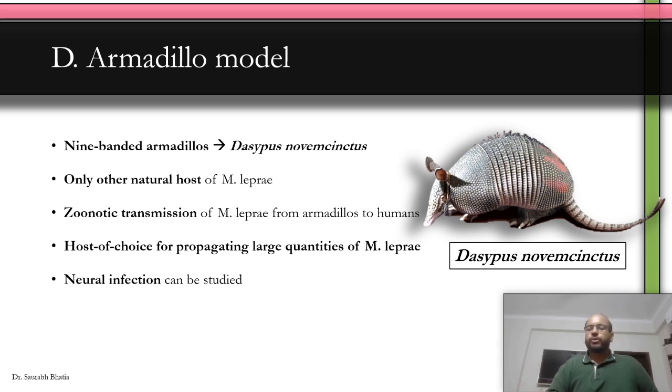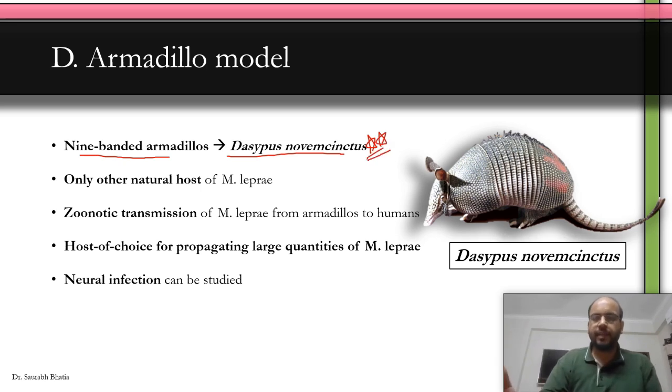Okay, so now we have studied a bit about mice models in leprosy. Let's come to the animal model that we use routinely now, the armadillo model. Armadillos which are used are the nine-banded armadillo, scientific name Dasypus novemcinctus. Remember this, this is important. In viva, I've been asked what is the scientific name of the nine-banded armadillo. It is Dasypus novemcinctus. It's a good MCQ question also, just remember that.